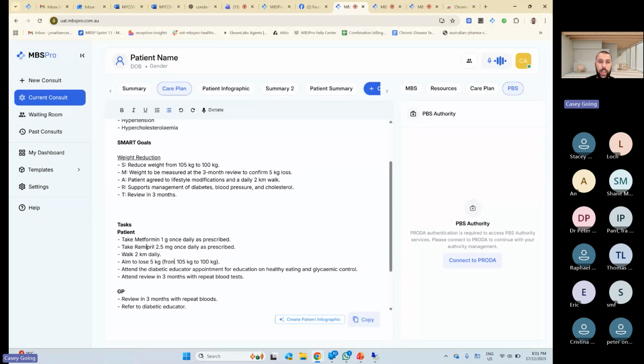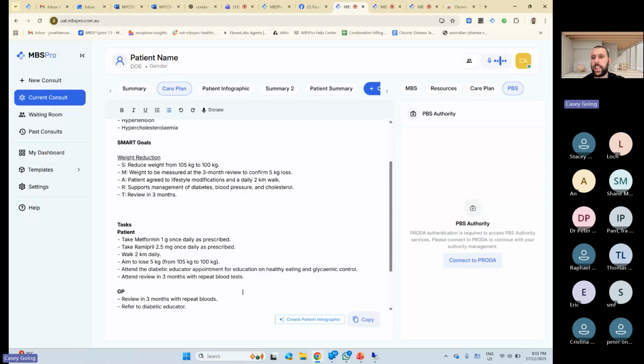You're in a healthy weight range now, maybe. What are your sugars doing? What is everything else doing? They're probably better anyway. But if not, what can we do to get your sugars a bit lower? So that's your medications. Or what can we do to get your exercise up? Even if your sugars are okay, we still want to be doing exercise and immunizations and so on. So that's sort of the way around it.